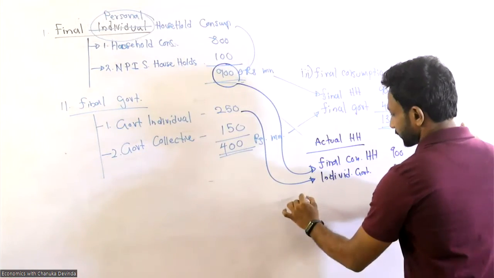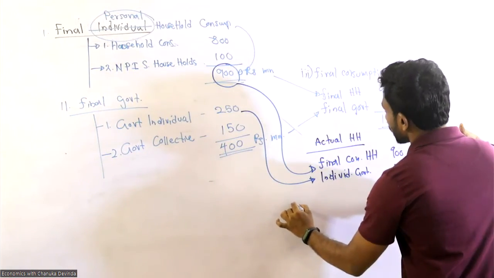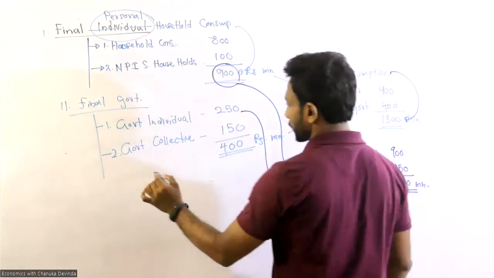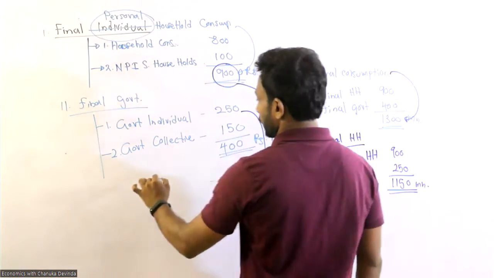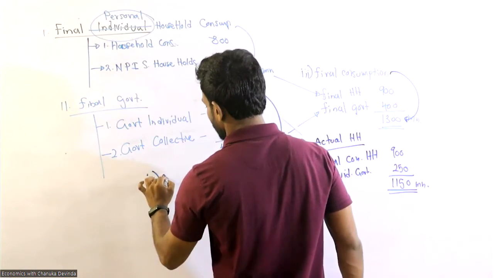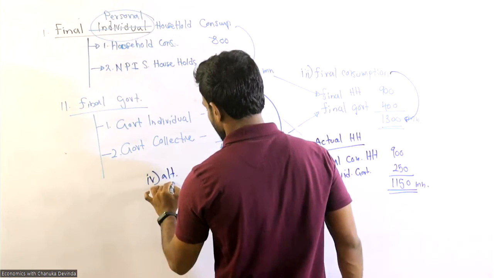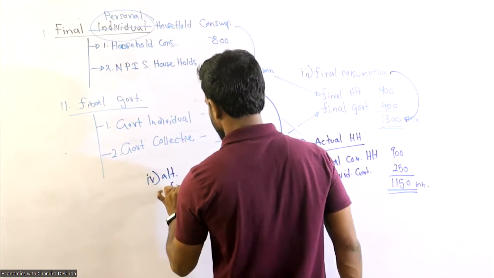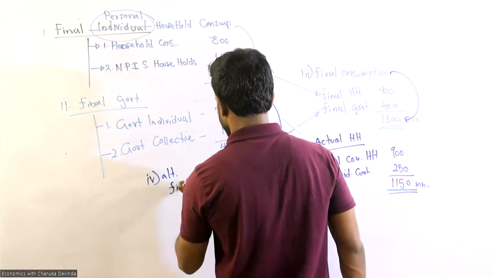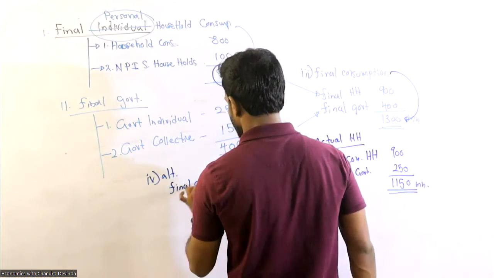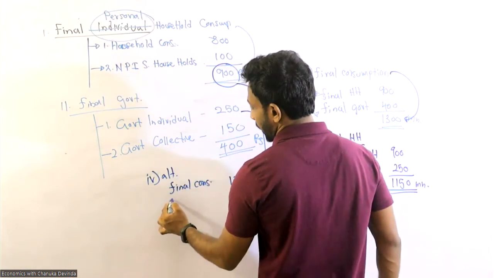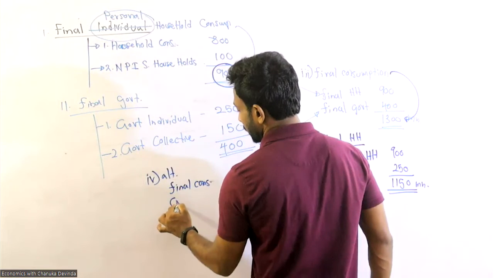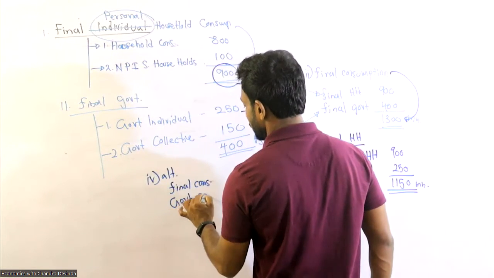Alternative method. So this is the fourth one, alternative. Final consumption expenditure was 1300, and you need to remove this figure, government collective.